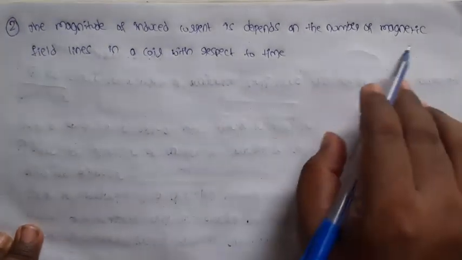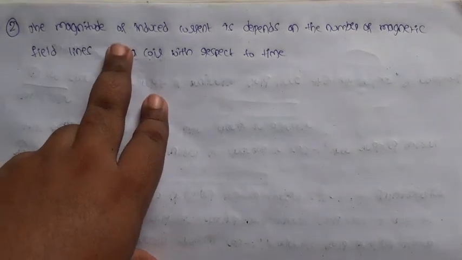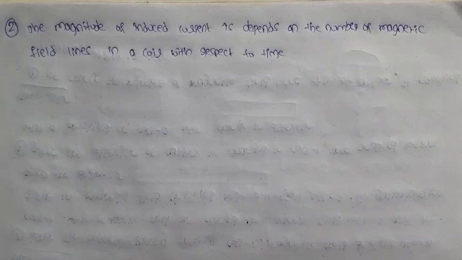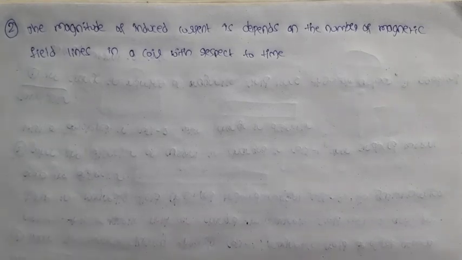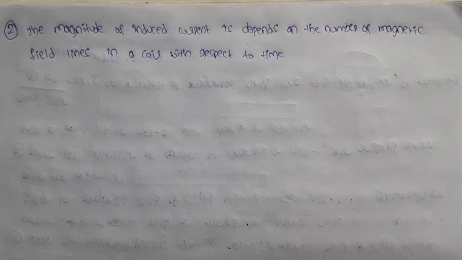In 1 second, how many magnetic field lines travel in the coil? That will determine the induced current. That depends on the number of magnetic field lines. So this is all about electromagnetic induction.